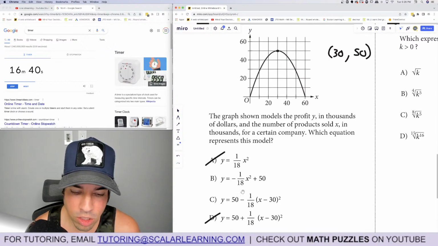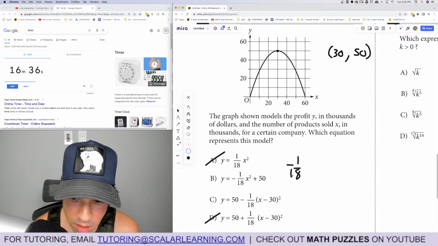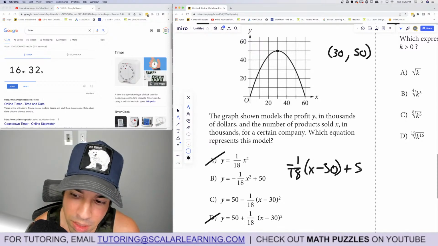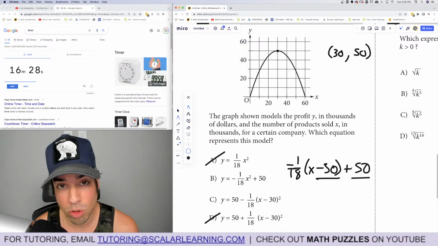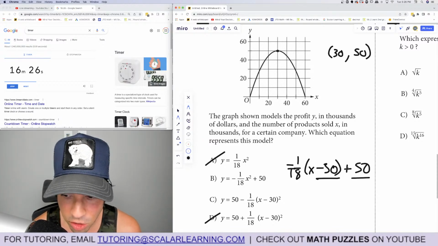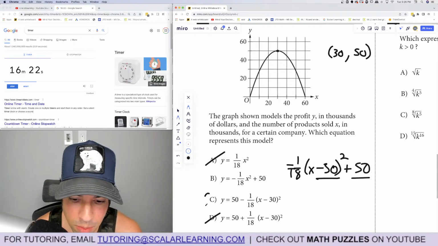It's just reversed, but it would basically be negative 1/18 times x minus 30, squared, plus 50. And in vertex form, this is saying the vertex is at positive 30 and 50. So you've got to know vertex form: x minus h, squared, plus k. So it's probably this one, but we can double check.